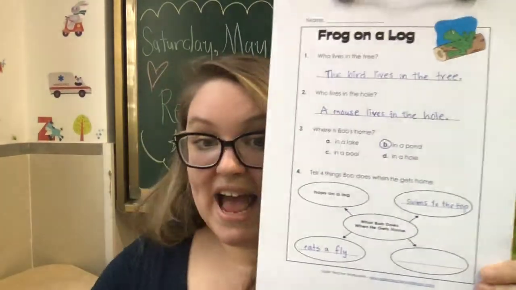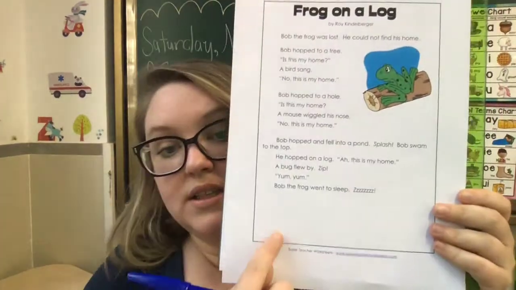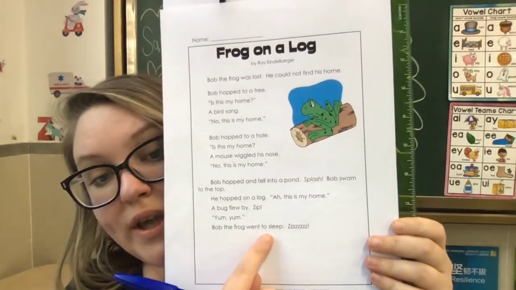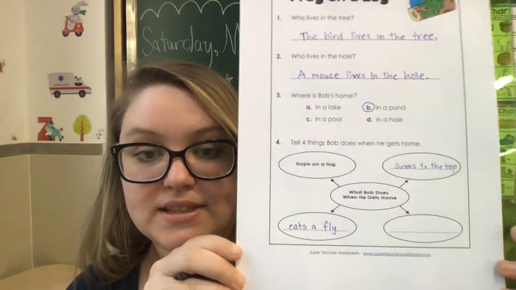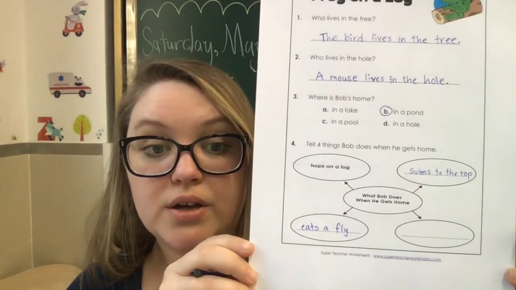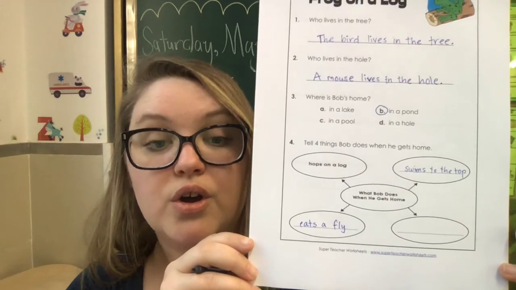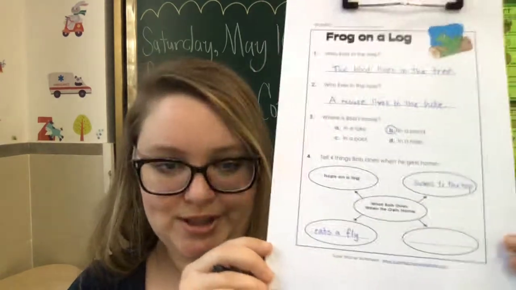Now, it says it in past tense here, okay? It says, Bob the frog went to sleep. How can we put that in present tense? Bob the frog goes to sleep. Good.